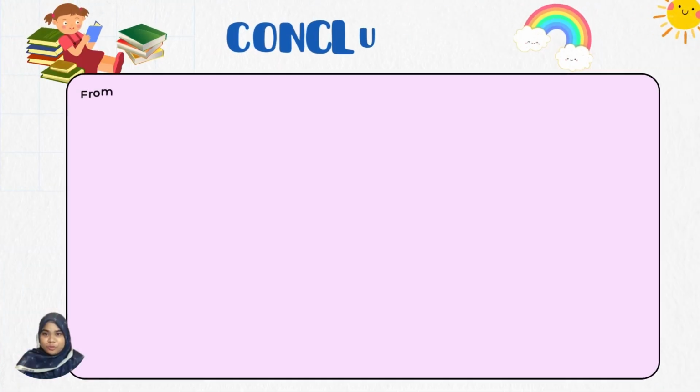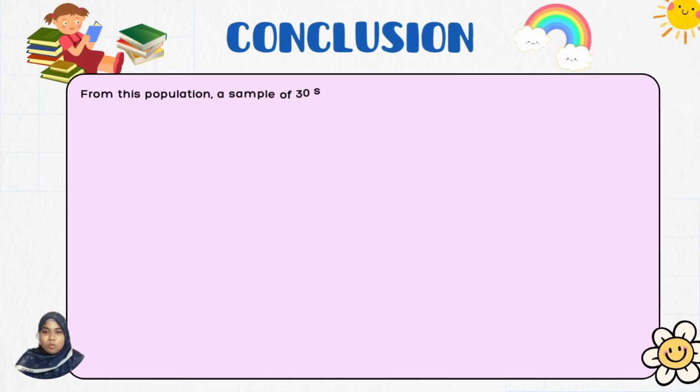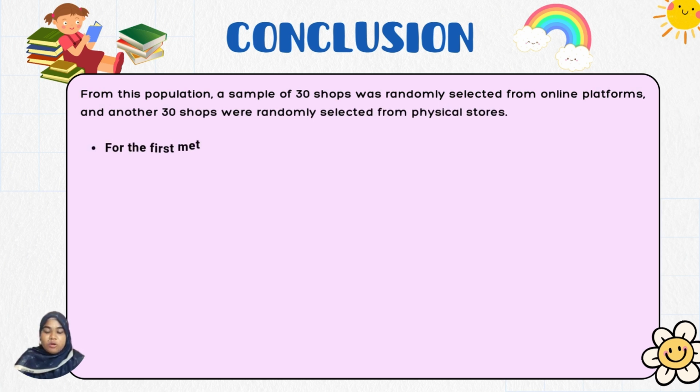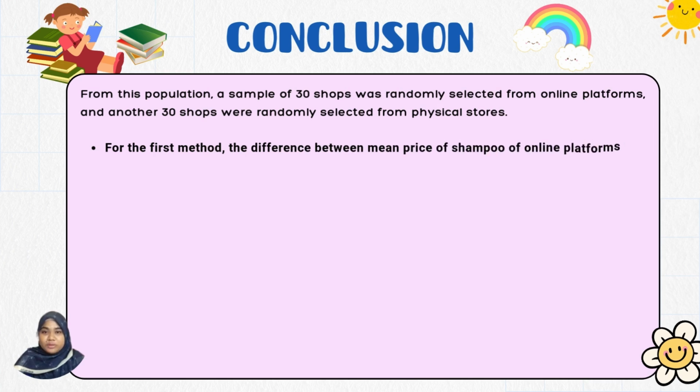Thank you. So, for the conclusion, as we mentioned in our previous slide, we selected 30 shops randomly from online and offline stores. For the first method, which is the difference between the mean price of shampoo for online and offline stores, we got negative 0.75 to 1.75.